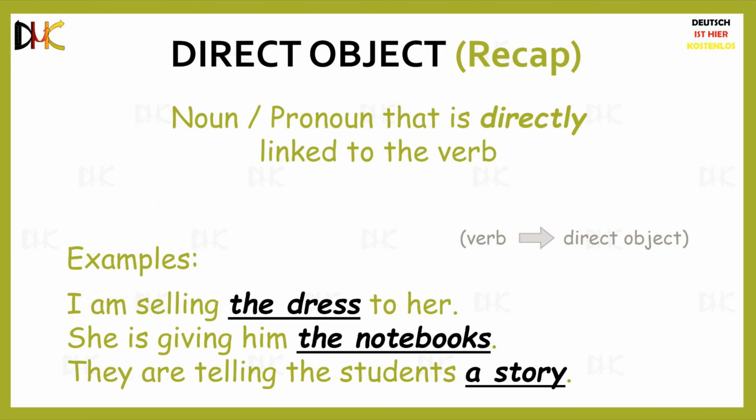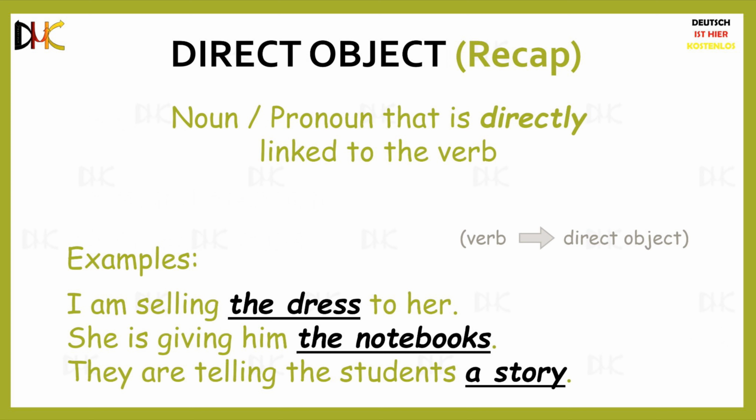As we saw last time, a noun or pronoun that is directly linked to the verb is called the direct object. I am selling the dress to her. The dress is the direct object here. She is giving him the notebooks. The notebooks is the direct object here. They are telling the students a story. Here, a story is the direct object.